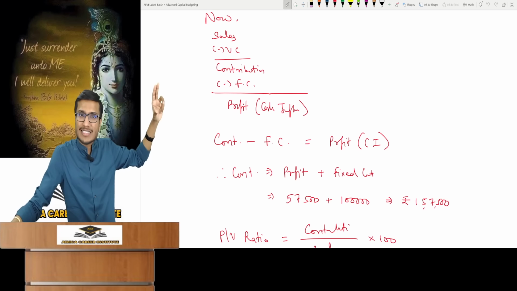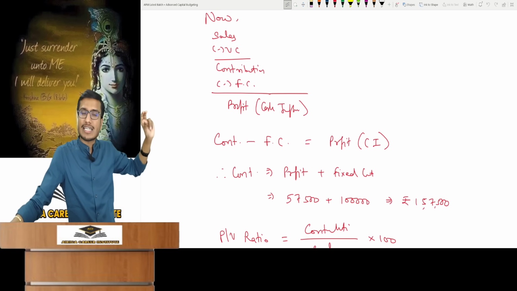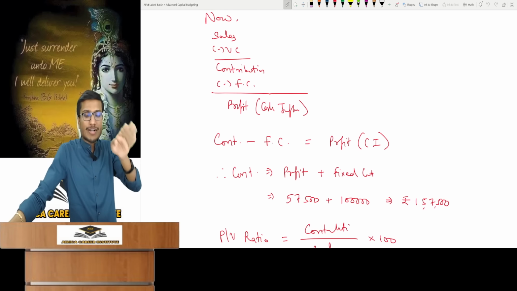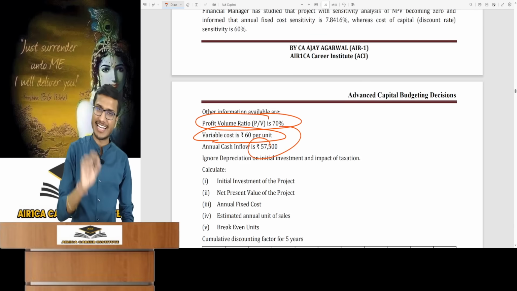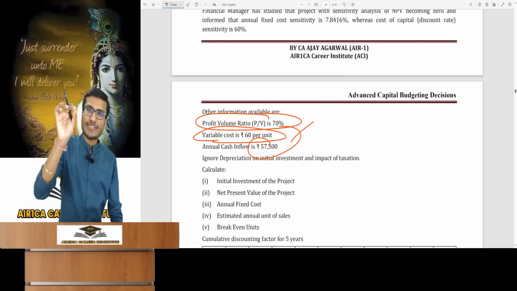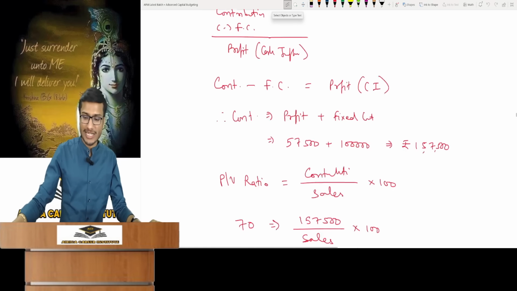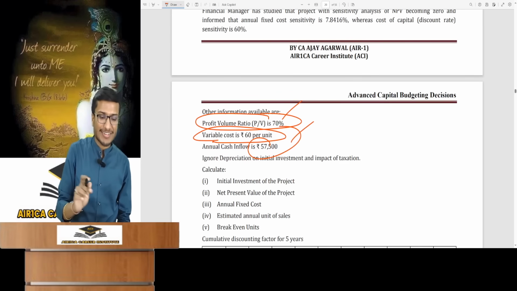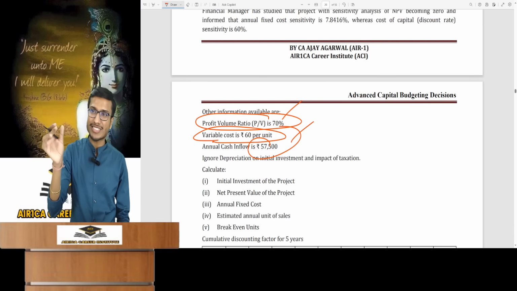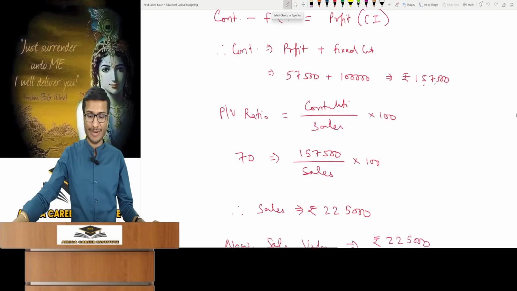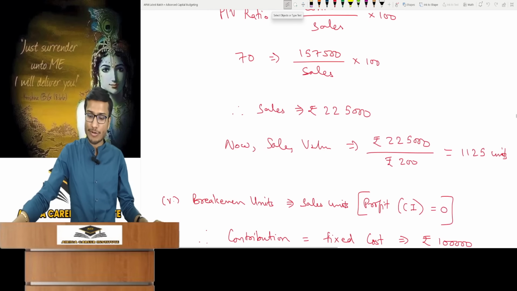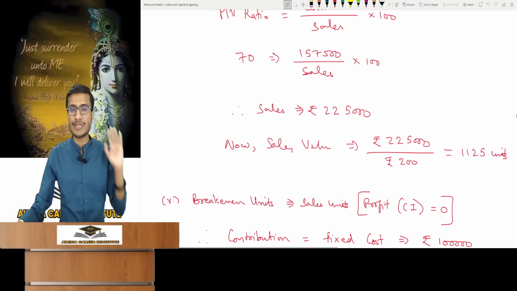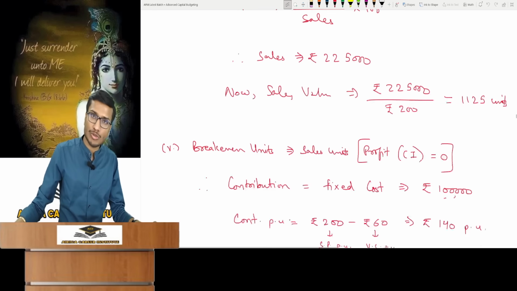So now if you notice carefully here, when you deduct fixed cost from contribution, you get your profit. So what will contribution be equal to? Contribution means profit plus fixed cost. And here we will assume that cash inflow is profit. So we know the cash inflow, and I know the fixed cost, then the contribution is 157,500. Amount of contribution is known. PV ratio is given in the question. So contribution by sales, put in contribution, put in PV ratio, you will get sales value. Sales value and selling price per unit are obtained. For sales volume, this is a critical question. You must revise it 5 to 6 times.